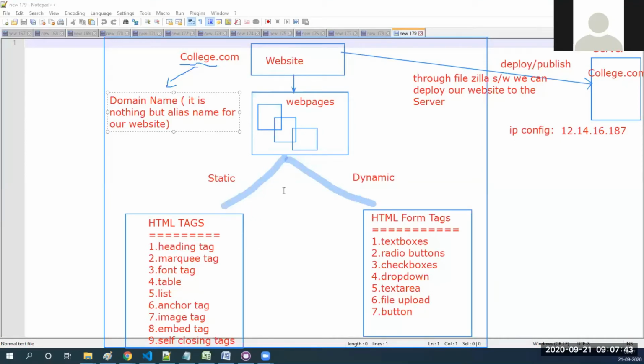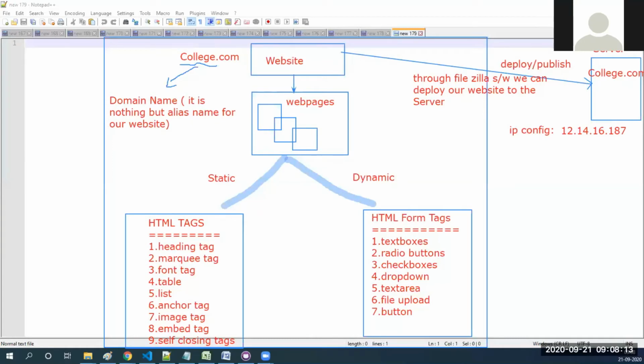Server only, yeah. Server is nothing but a computer. There we are saving it. That computer name is some kind of IP address. So instead of calling this one, we can maintain one alias name that we can call a domain name. Technically we are calling it a domain name. That's it. It can be anything, college.com or sakshi.com or Tamil News, any website name.